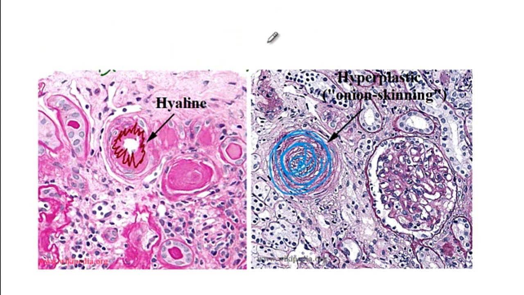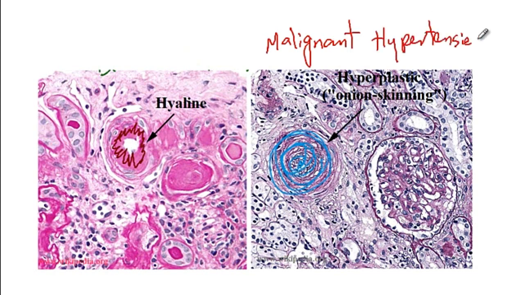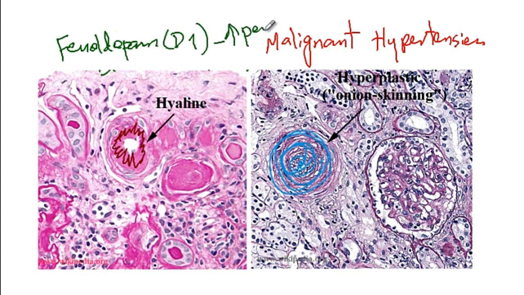On the other hand, with the malignant hypertension, there is too little blood flow into the renal vessels, and so therefore we must prevent kidney damage by providing fenoldopam, which is a D1 receptor agonist that will dilate the renal arteries and thus increase renal perfusion.